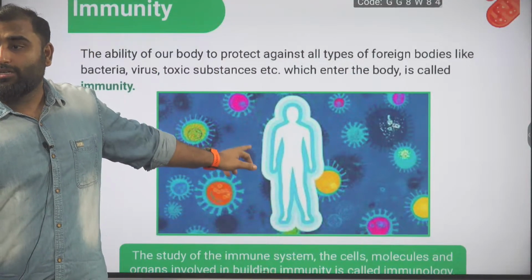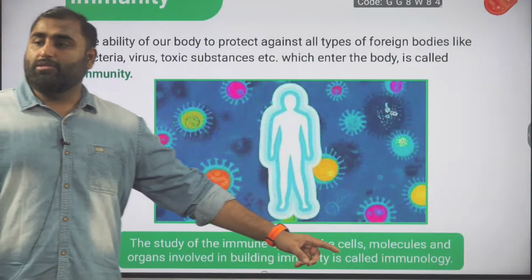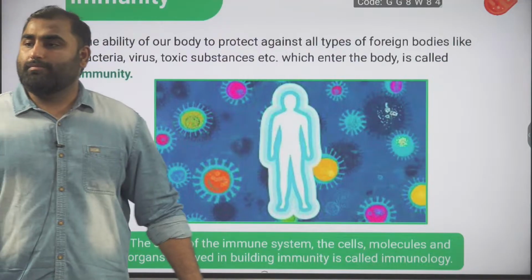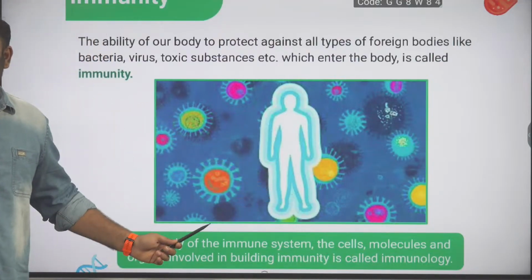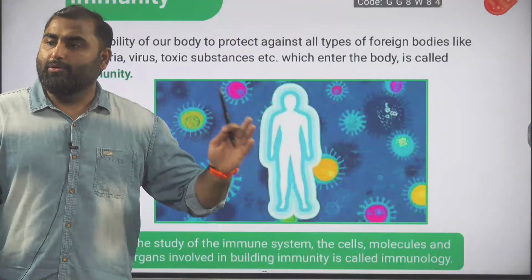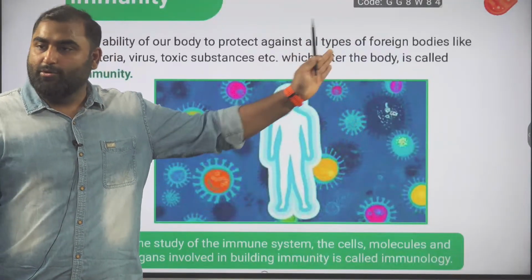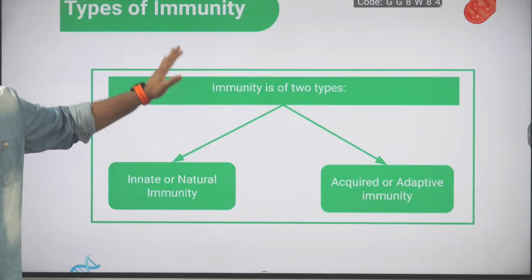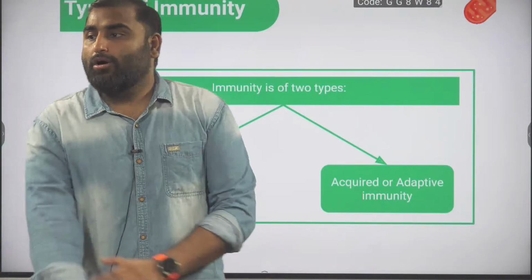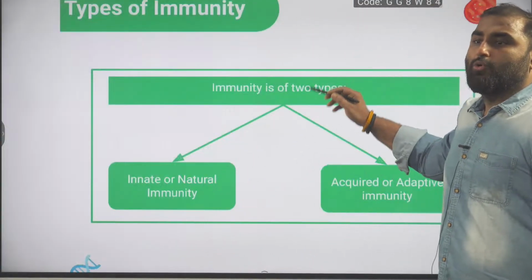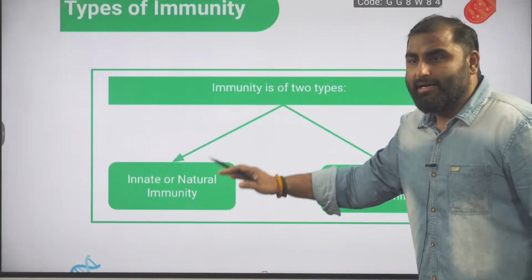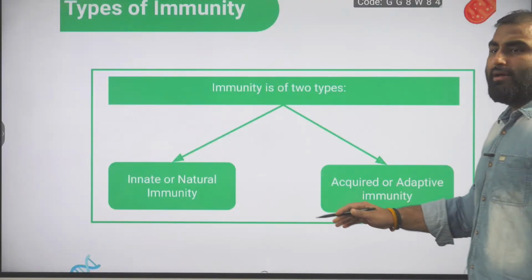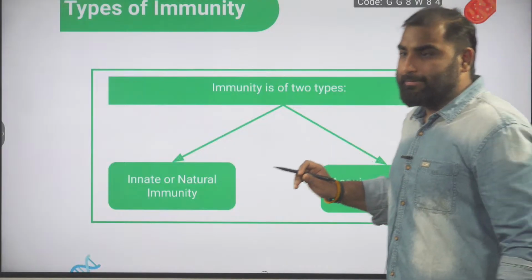The study of the immune system will be called immunology. The study of the immune system, the cells, the molecules, and the organs involved in building the immunity, is called immunology. So last class we discussed the immunity definition, the immunology definition, and then we started with types of immunity. Two types of immunity are there: innate immunity, also known as natural immunity, then acquired immunity, which is also known as adaptive immunity.